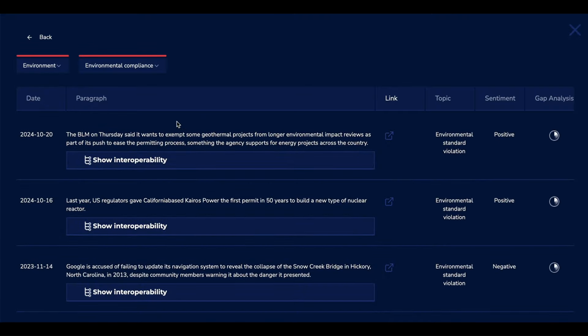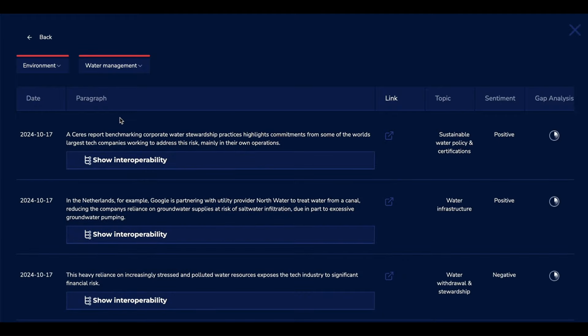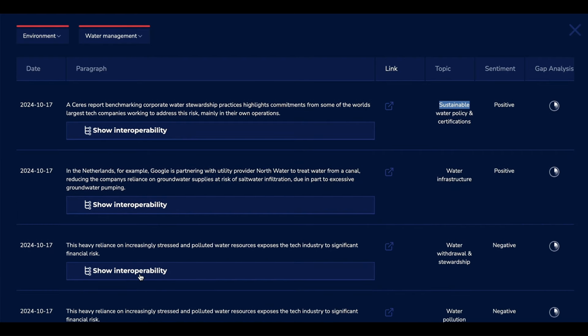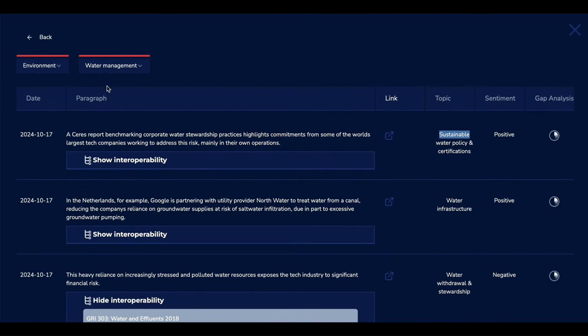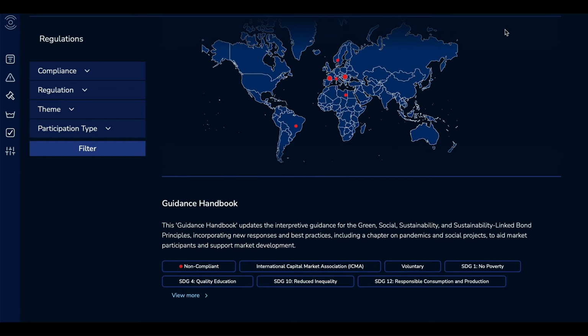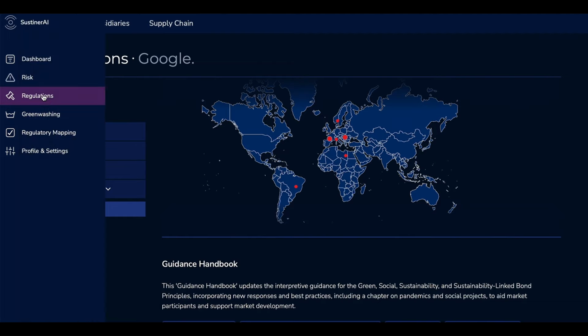Again, let's see environment, water usage, for example, or water management. It will give you all the paragraphs, all the key data, the sustainability related to it, the sentiment, and the gap analysis, which here is still incomplete. And then again, interoperability will show you all the different information where the same data could be used in the different regulations. You can also do that for your subsidiaries, and for your supply chain, to have a granular view around that.